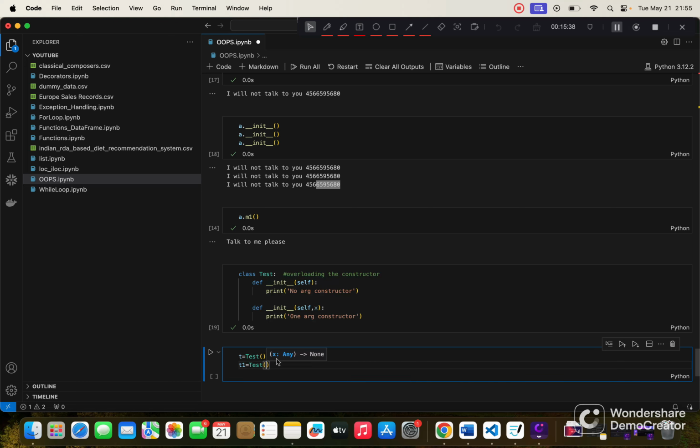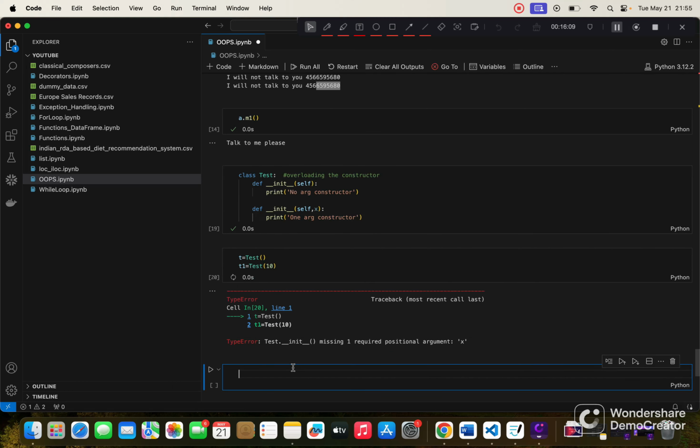The first object I am creating using the first constructor that I created, in which it is taking 0 arguments. And the second object t1 I am creating using the second constructor that I defined inside the class, and it is taking 1 argument, because here we are defining x that needs 1 argument, and here we are providing 1 argument. So when I call it, let's see what happens.